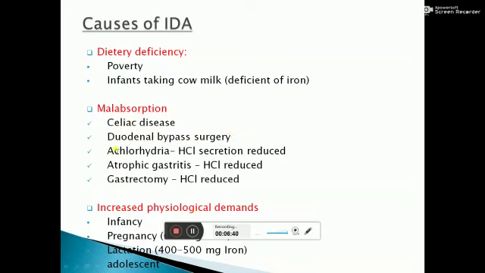is reduced. Achlorhydria, in this HCl secretion is reduced. In atrophic gastritis and gastrectomy, in all three conditions, HCl is reduced. So because of the decreased amount of HCl, absorption of iron is decreased. Third condition is increased physiological demands in infancy, pregnancy, lactation and adults.